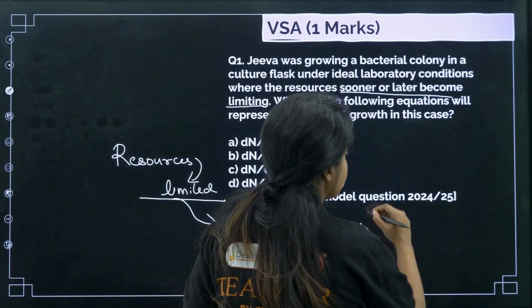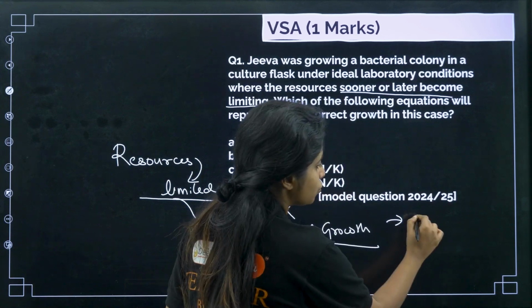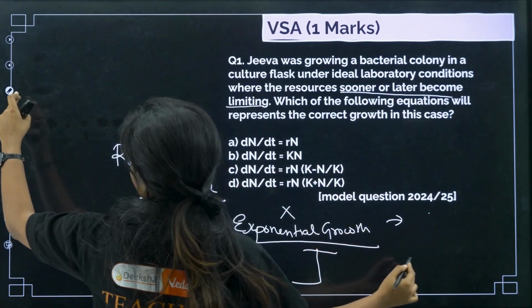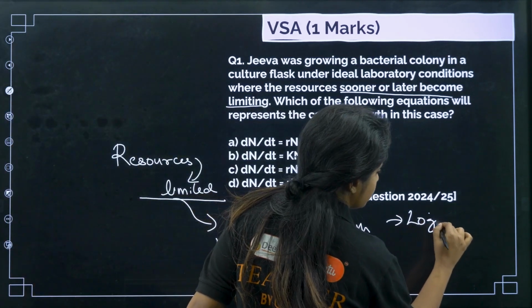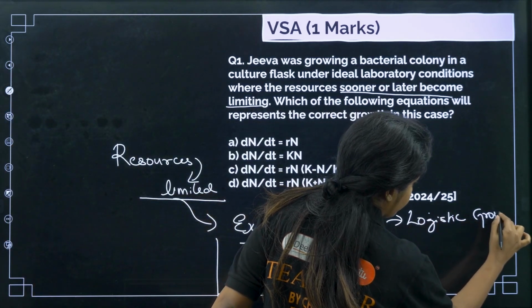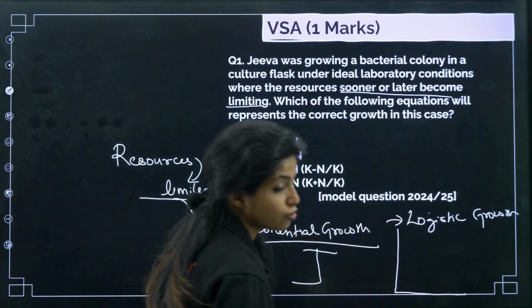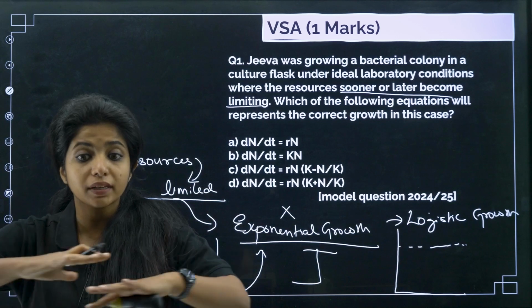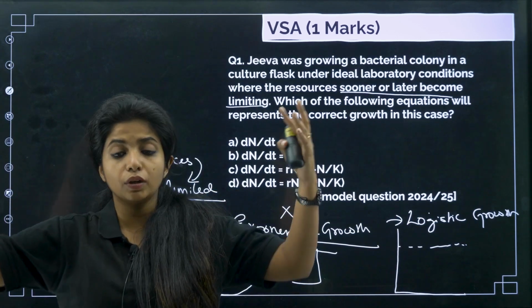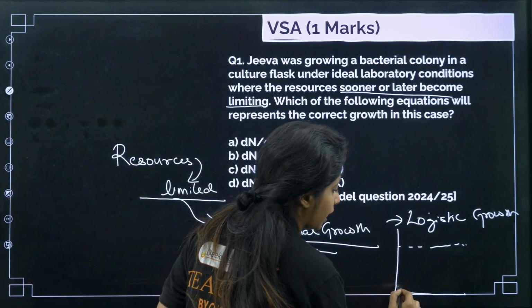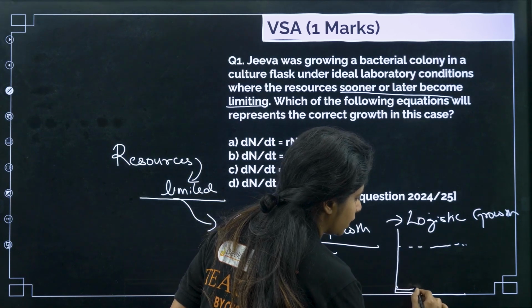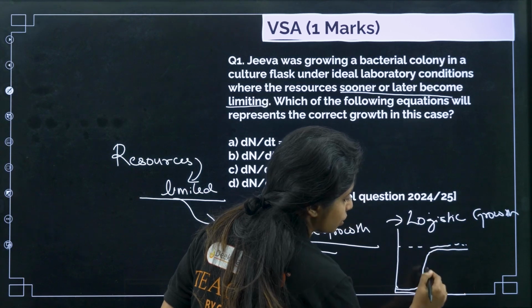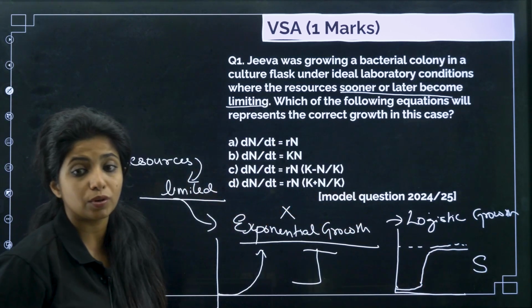Now going ahead, there is some other growth also, which is known as logistic growth. Where the resources are limited, there will be a carrying capacity. For this population, there will be a carrying capacity beyond which the population cannot grow. So the growth is limited. Slowly it will grow and then it will become stable. So there is an S-shaped curve being shown, and this is known as the sigmoid curve.